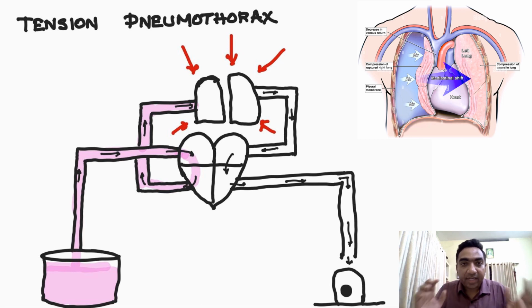But what happens in tension pneumothorax? Suppose the patient has chronic obstructive pulmonary disease and there are blebs in the lung and one of the blebs ruptures. There will be pneumothorax here and the air can come out of the lung, but there is no area for the air to escape. So the pressure inside the thoracic cavity will build up suddenly because there is no area for the air to escape. That results in tension pneumothorax. What does the tension pneumothorax do?